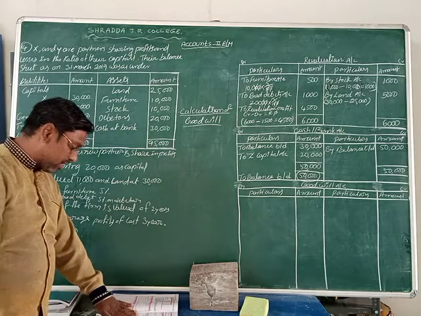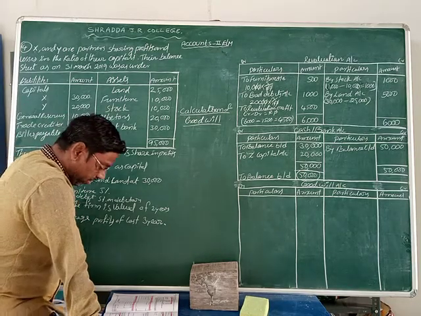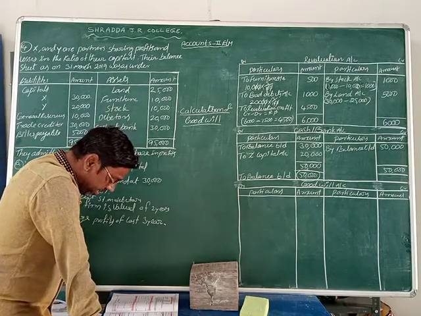There is a formula. Average profit equals total profit of the last 3 years divided by 3.